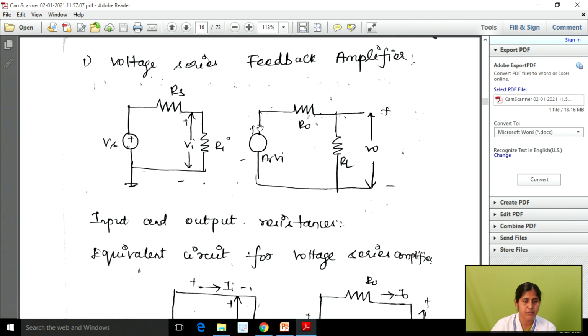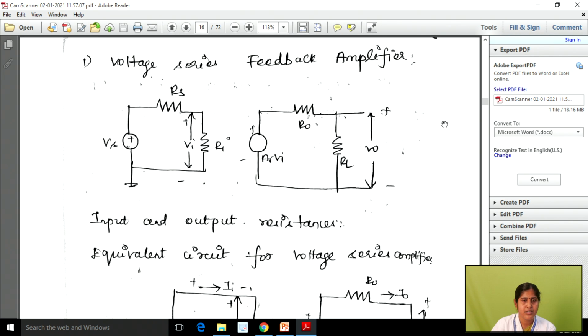Here we have the basic amplifier, so we can write AV equal to V0 by Vi, so V0 equals AV into Vi, connected in series with your output resistance R0 as well as the load resistance.